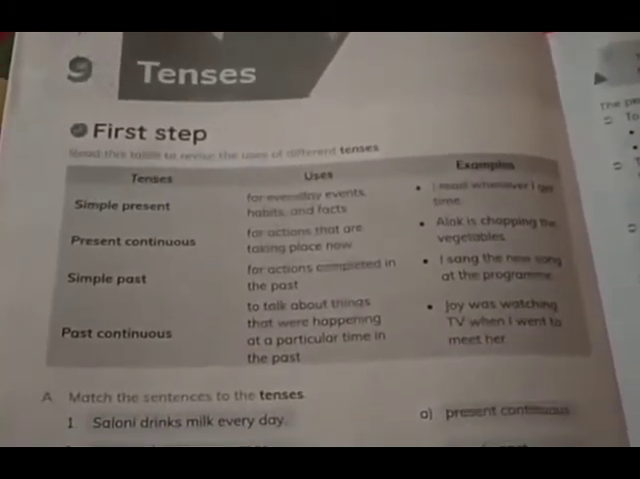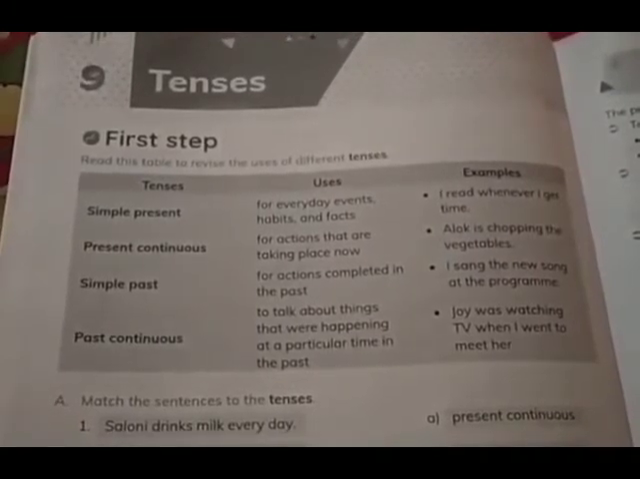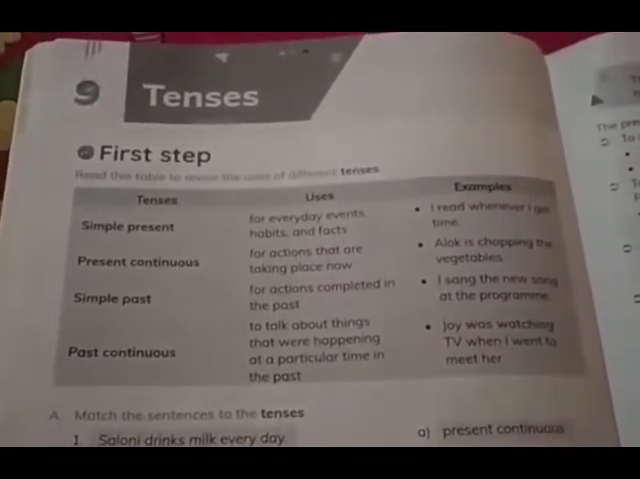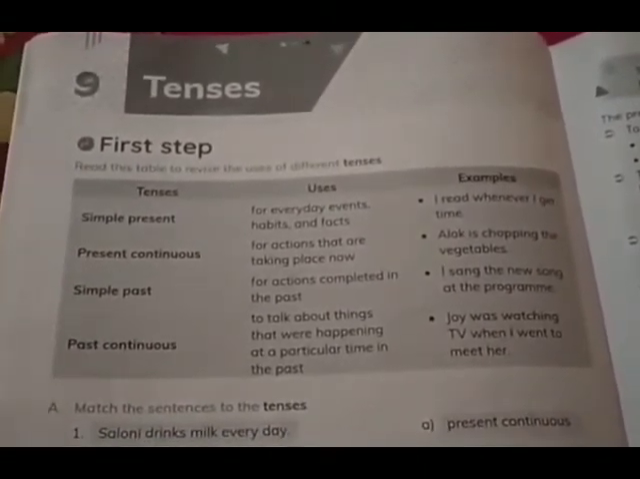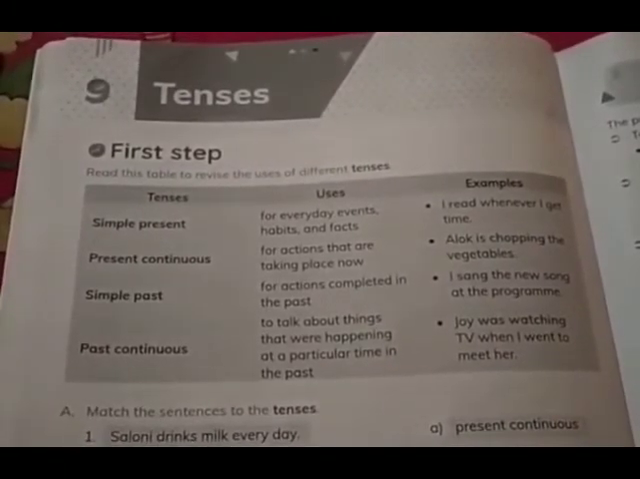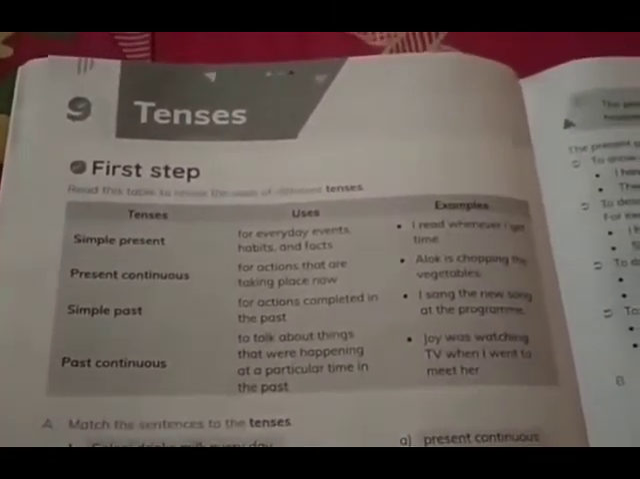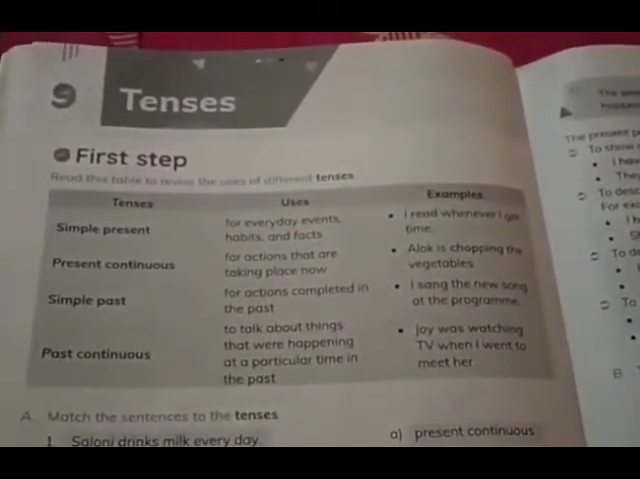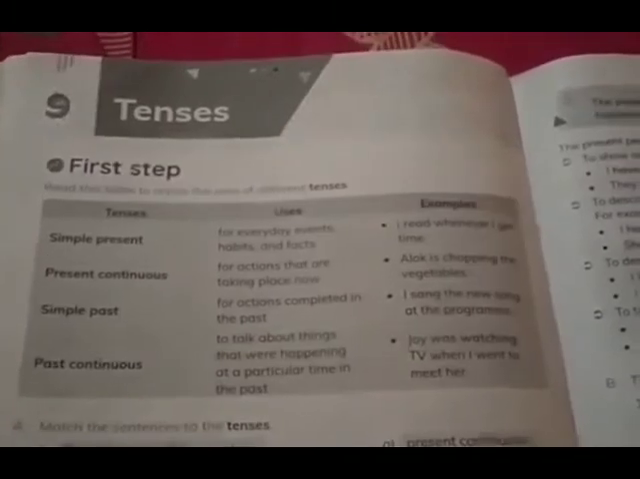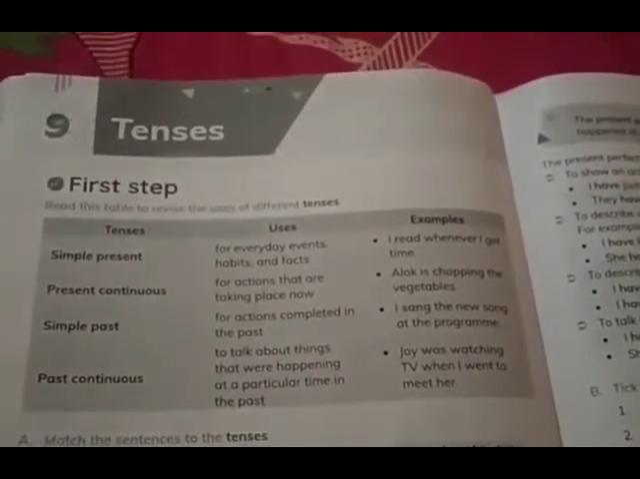Okay, so let's move to the second one, which is present continuous. Present continuous is for actions that are taking place now. It means the action is going on at the time of speaking, right? In this tense, the rule says that you need to stick with is, am, are, and with the ing form of the verb, right? Let's say for example, I am going to the market. I'm going to the market. It indicates the action which is going on.